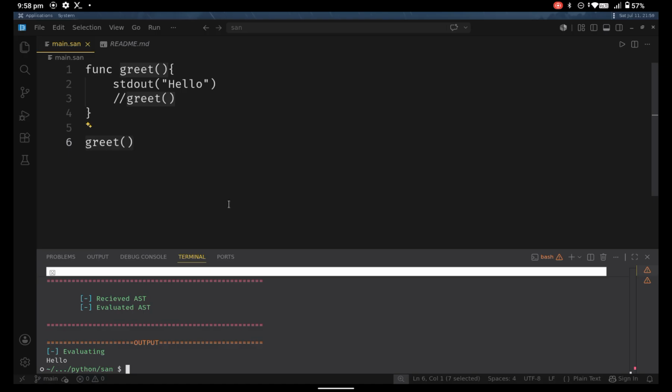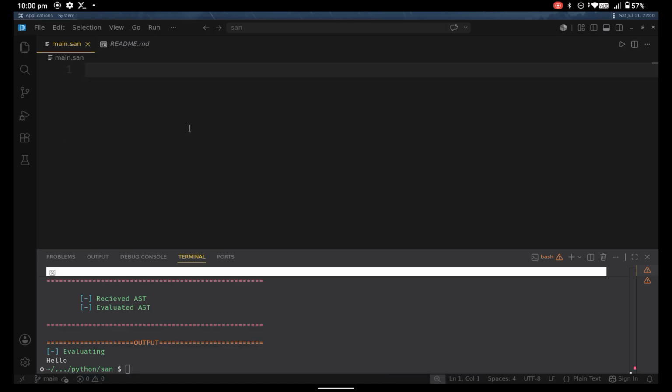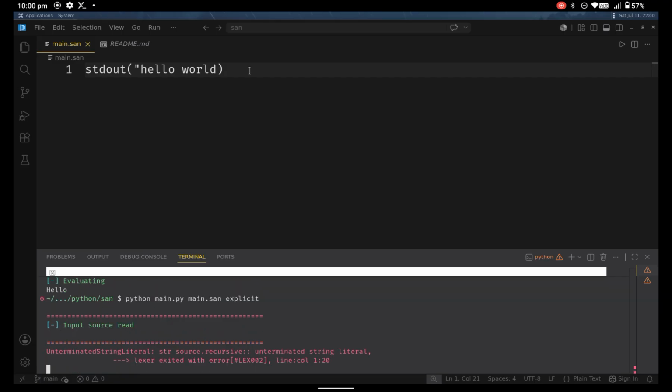In that sense, we can make our debugging easier. Next, let's test the errors in SAN if they are good. So let's do an unterminated string literal. I'm just gonna type hello world, and I will not close this string. Also, one best part about SAN is you can either use semicolons or skip it. It doesn't matter. Anyways, let's run this, and we will use the explicit flag here.